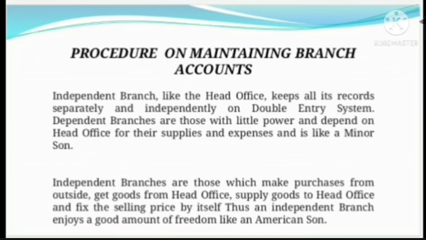Independent branches are those which make purchases from outside, get goods from head office, supply goods to head office and fix the selling price by themselves. Thus, an independent branch enjoys a good amount of freedom. I have already told that independent branches work independently.